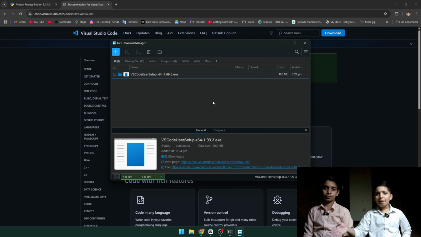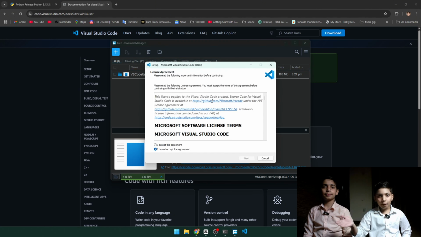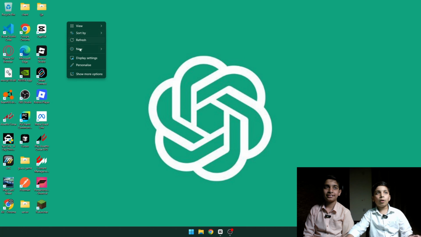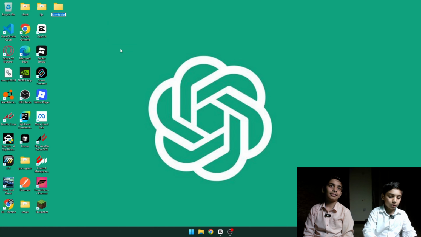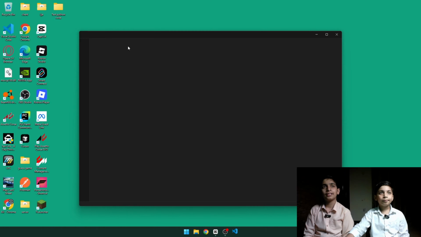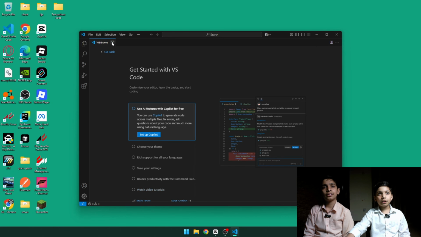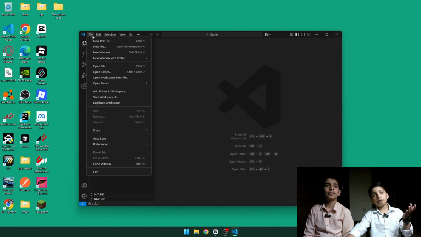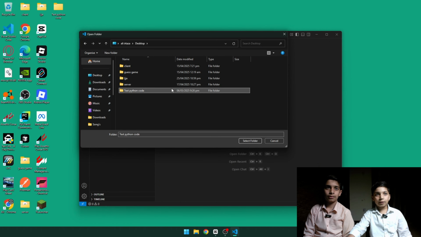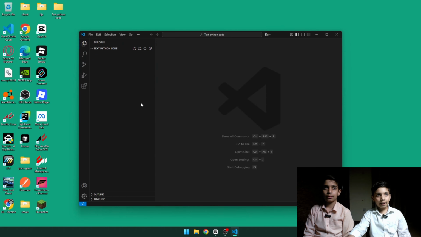After it's installed, I will tell you how to code, make a virtual environment and use the Python language in it. After it's downloaded, let's code. First of all, make a folder. Let's name it test Python code, and now open Visual Studio Code. Just skip this, close the welcome page. Click on File, Open Folder, and then it's on the desktop. So I click on the desktop, this is the one, select it and there you go.